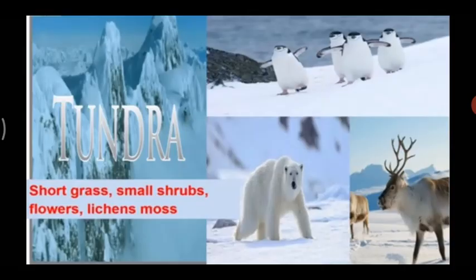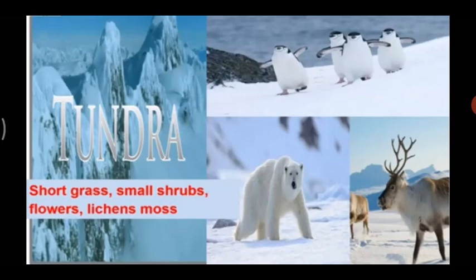First is the tundra region. As we saw, the tundra region, where does it lie? It lies between 65 degrees to 90 degrees parallel, and you will find the tundra region in Greenland, Canada, Europe, and as we said, it's very cold. Now, what type of trees will you find over here? You will find short grass, small shrubs, and they do not last. These trees don't last for long. They are very short-lived.